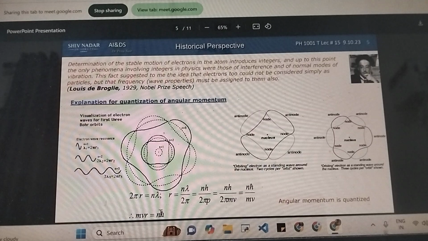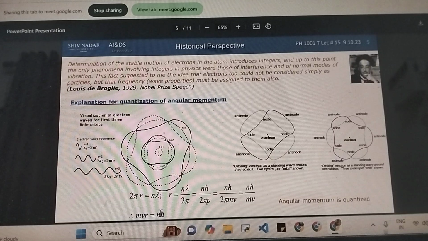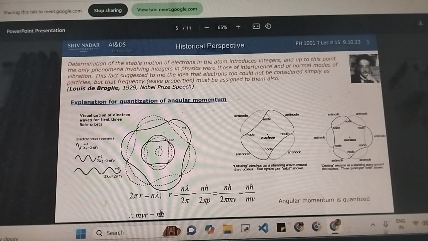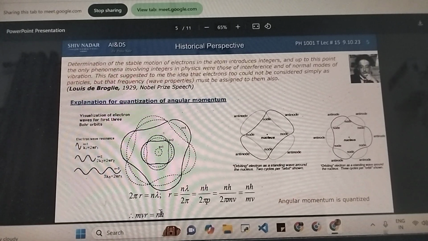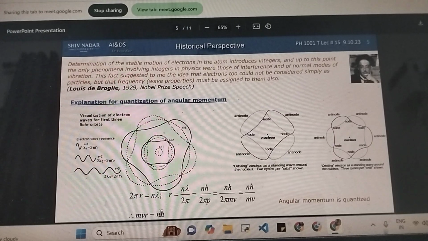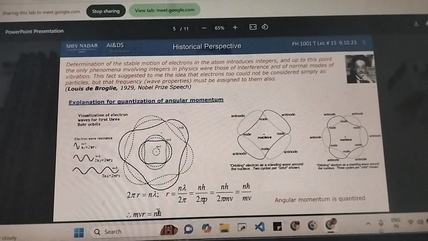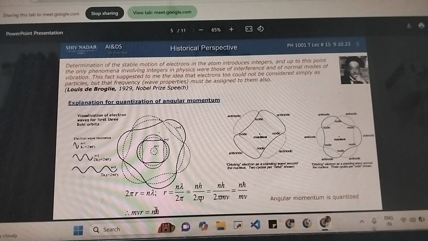meaning your mvr, that is your angular momentum, is equal to n times a constant. So it can only be h cross, 2 h cross, 3 h cross and so on; these are the only values your angular momentum can take. Now it might seem like a very insignificant observation right now, but we'll be seeing some applications of this deduction in the future lessons.